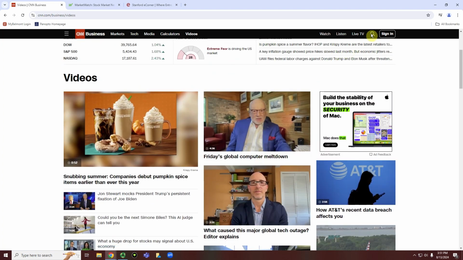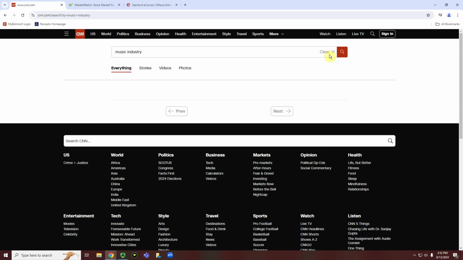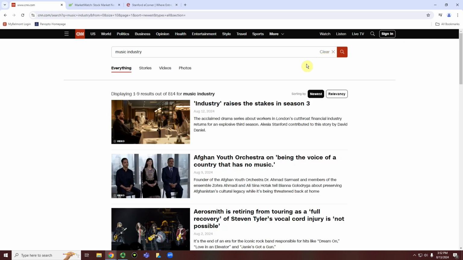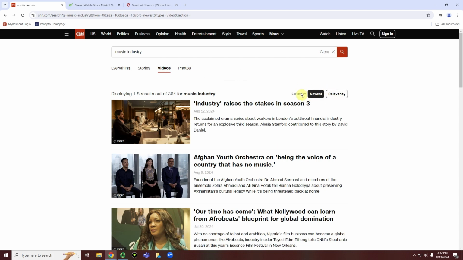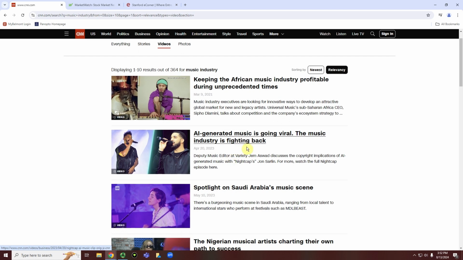You can also search for your industry by using the search engine on the top right of the page. If we click on the magnifying glass, and then I'm going to do, let's say, the music industry. So I'll type in music industry. One thing to caveat is that this is going to search the entire CNN and not necessarily just CNN Business. But if we go here to videos, and then we sort from newest to relevancy, you'll see a couple of articles and a couple of other resources that we can watch for videos that will relate more to what we're looking for.